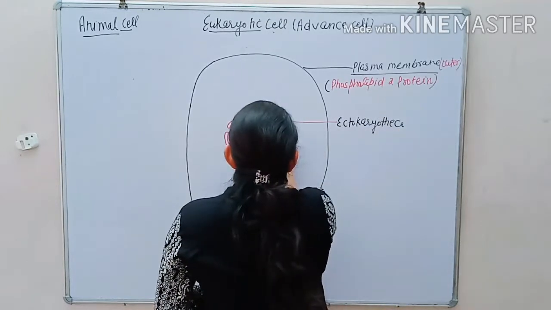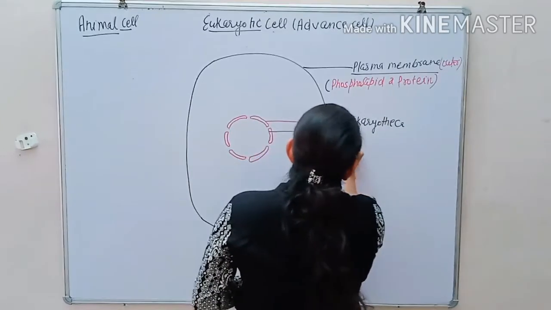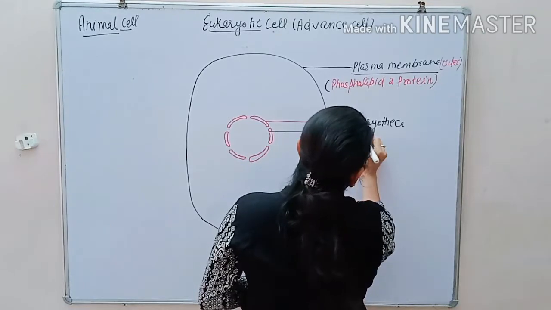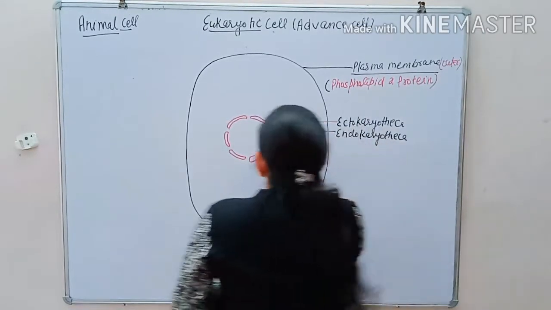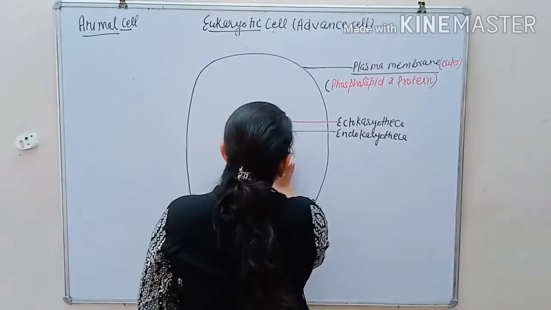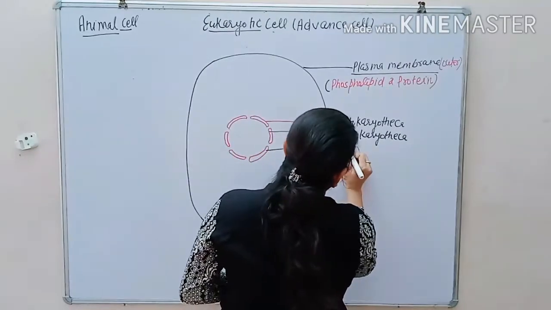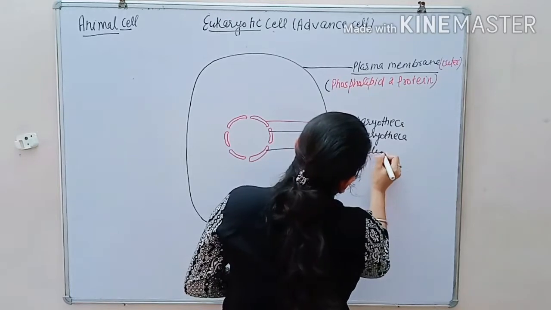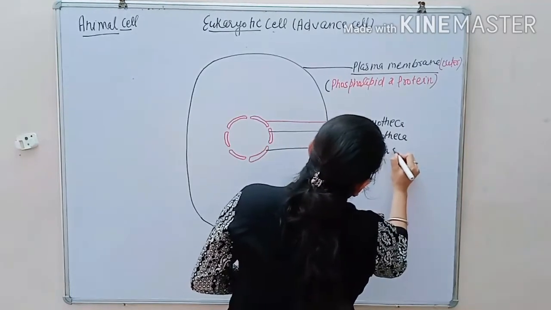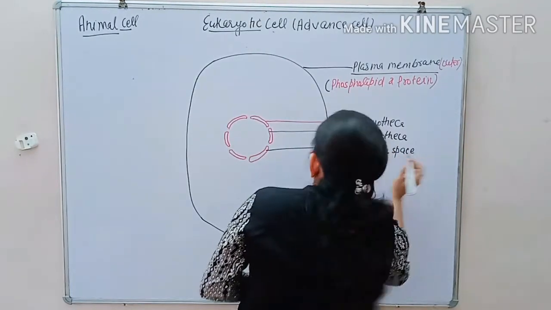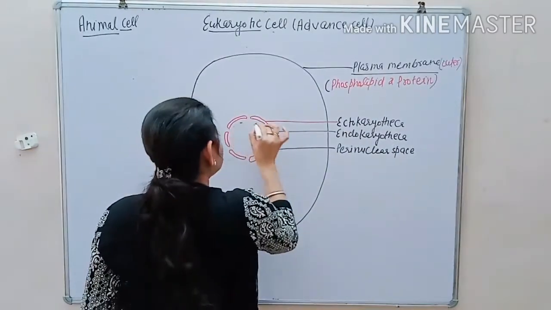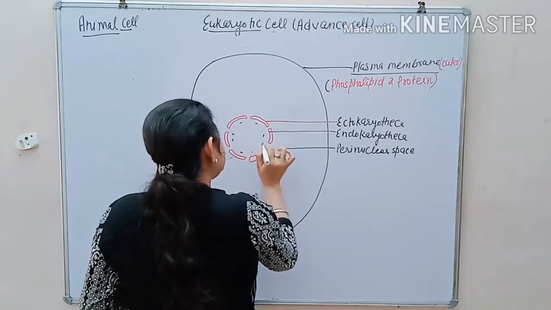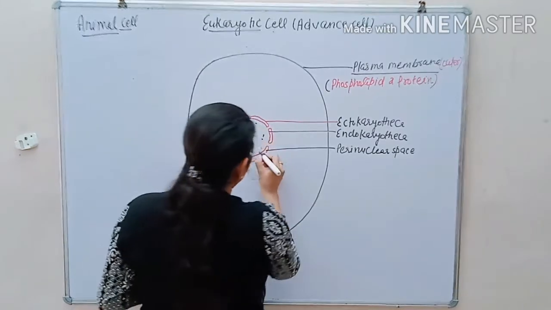Second, it is the endokaryotheca. The space present between them is the perinuclear space. This ground substance is called nucleoplasm.